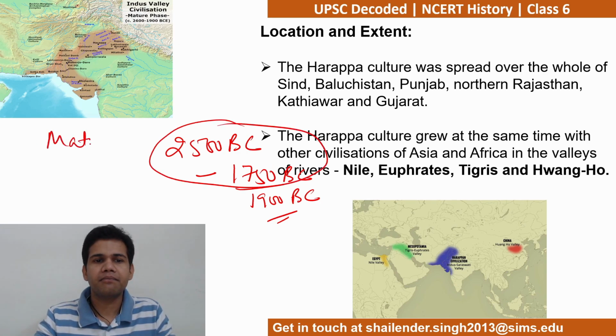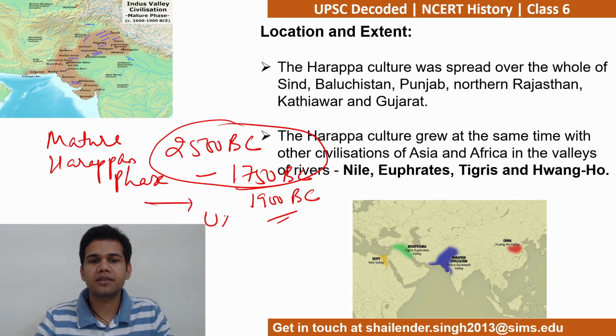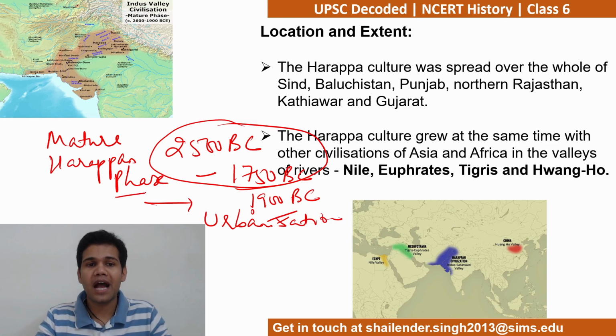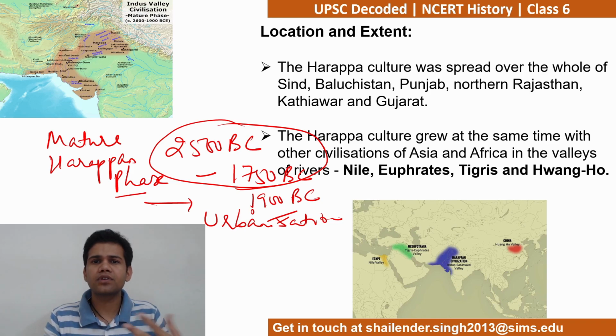This is the mature Harappan phase. This is the mature Harappan phase जहाँ पे urbanization हुई, because इससे पहले भी there was this early Harappan phase and later Harappan phase also after the mature Harappan phase. But in both the phases, early and late Harappan phase, there was no urbanization. It was basically an agrarian sort of civilization. So cities कौन से phase में आई आपको याद रहेगा? That is the mature Harappan phase. Alright, is it clear to you?